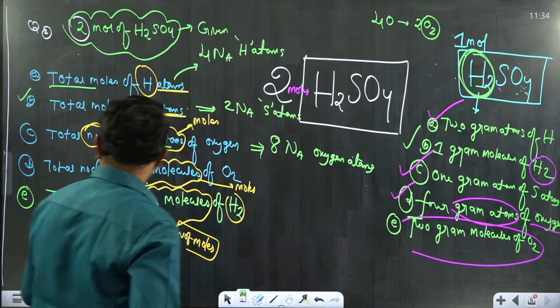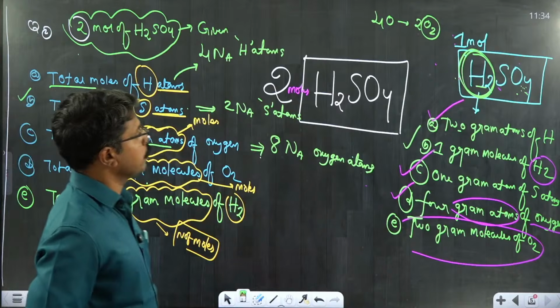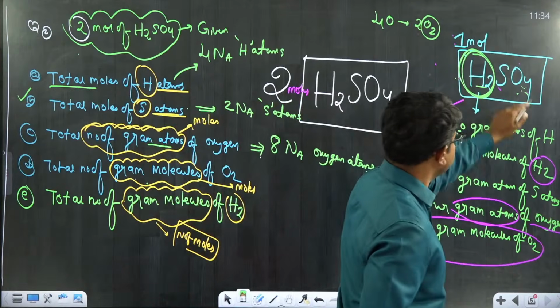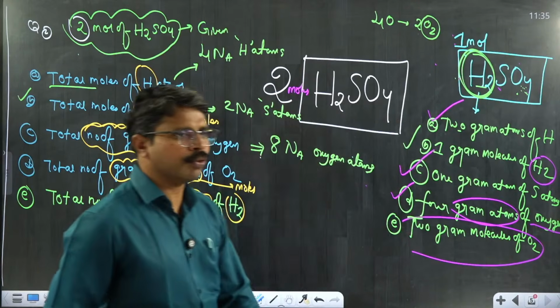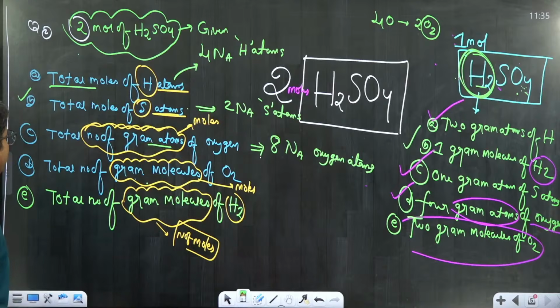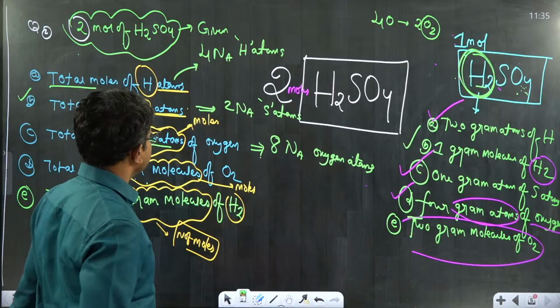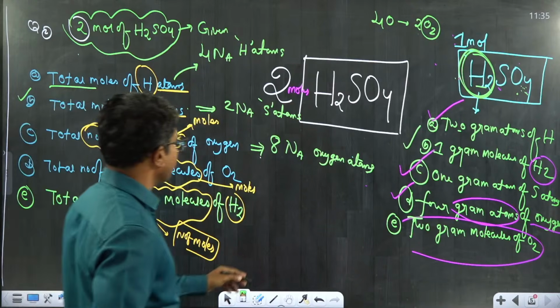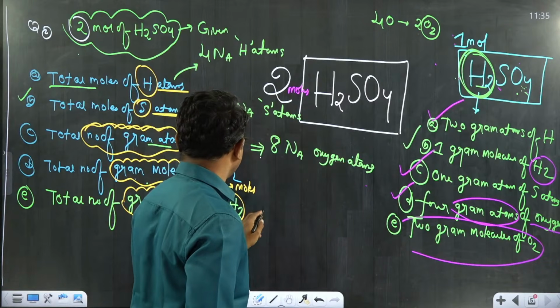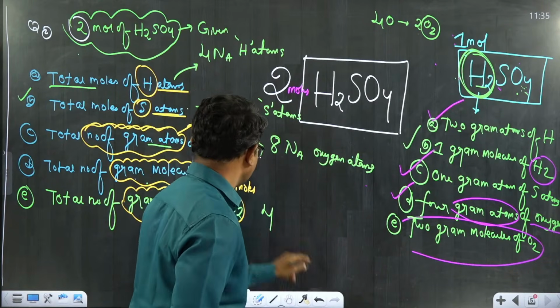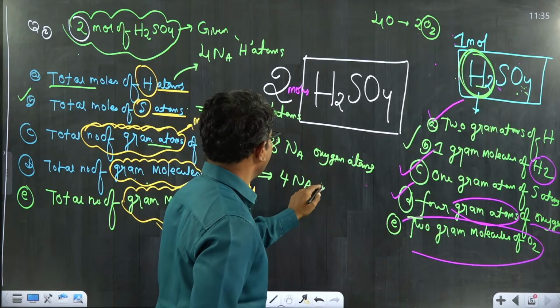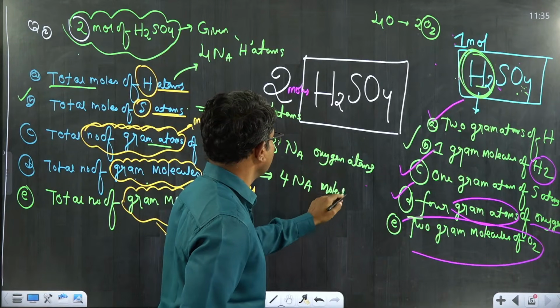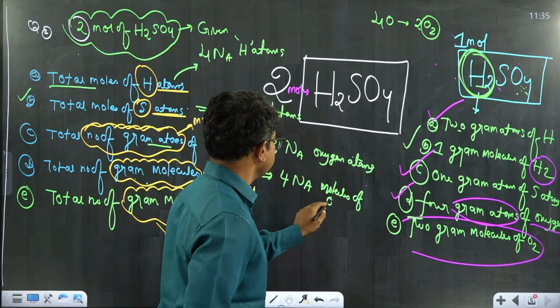Next, total number of gram molecules. If you take 1 mole of H2SO4, we have 2 gram molecules of O2. Then 2 moles of H2SO4 will contain how many gram molecules of O2? 4 Na molecules of O2. Correct?